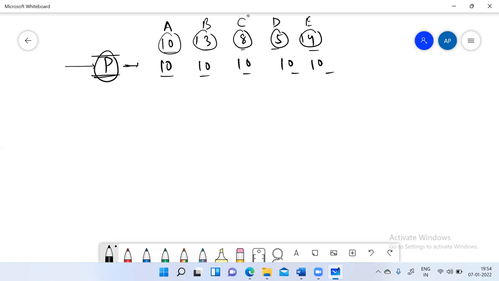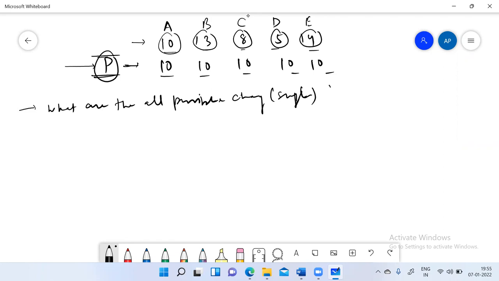So now I'll ask you a very reasoning based question. If I make a change, what change of a singular value or single person can happen to this group? What are all the possible changes? And why am I saying all the possible changes? Because all the questions that you see in average will come from these changes only. What are all the possible single changes for the group?